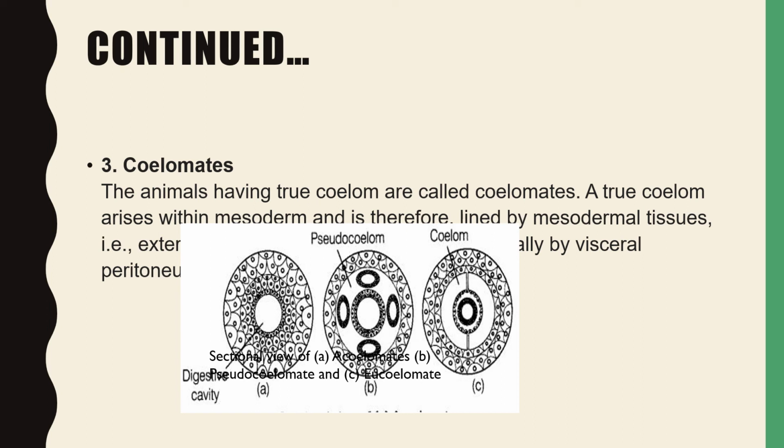A true coelom arises within mesoderm and is therefore lined by mesodermal tissue.